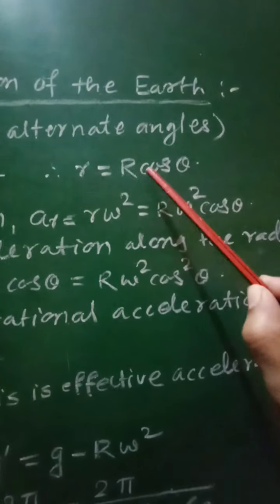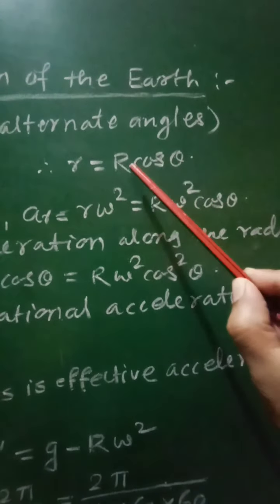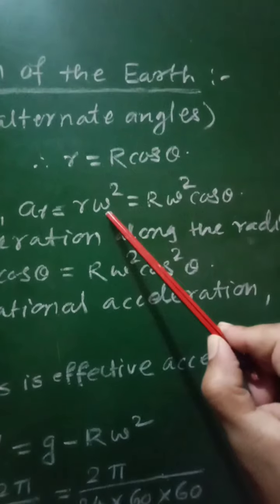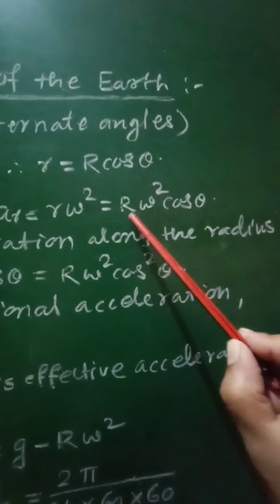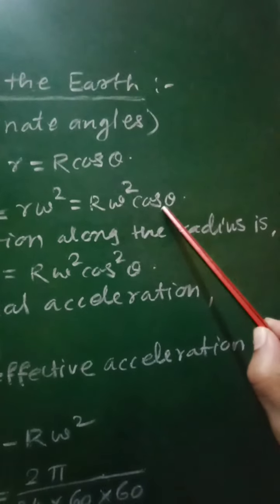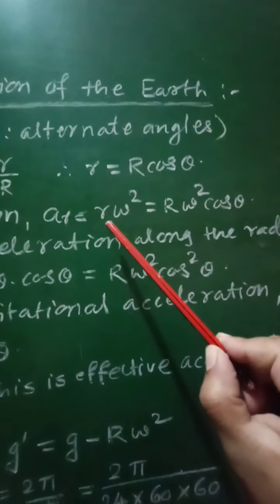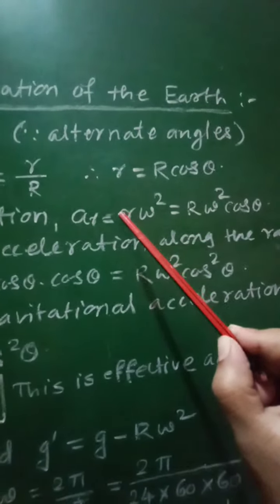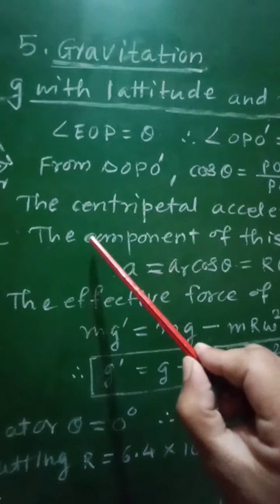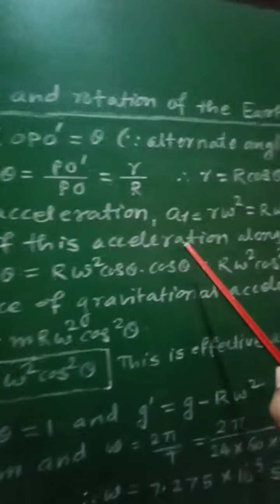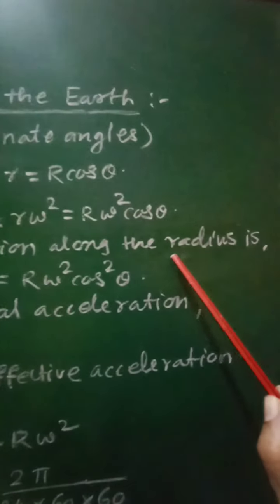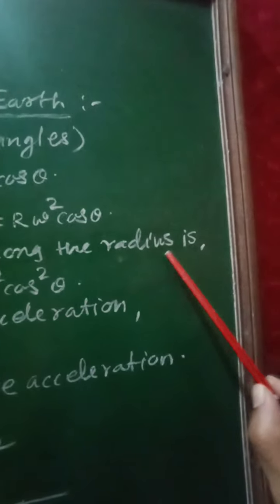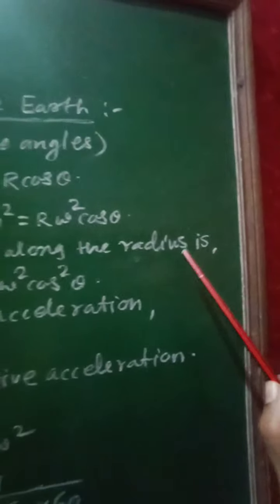But small r is equal to R cos theta, so R cos theta into omega square, that is R omega square cos theta. This will be the centripetal or radial acceleration of that body. Now the component of this acceleration along the line OP, that is the radius of the Earth, is